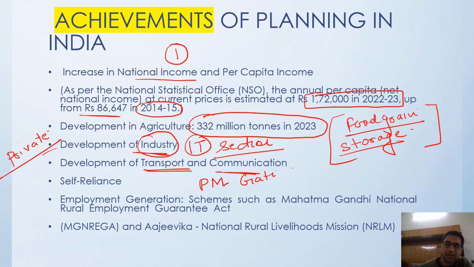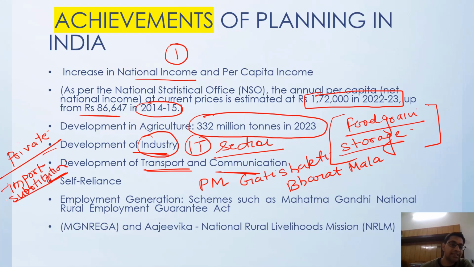PM Gati Shakti, Bharatmala Pariyojana, and everything the government is doing in all these ways. Self-reliance, import substitution. The government has started with the concept of self-reliance, and for that they have started the Make in India campaign. Self-reliance: Make in India, sell in India, sell in the world.